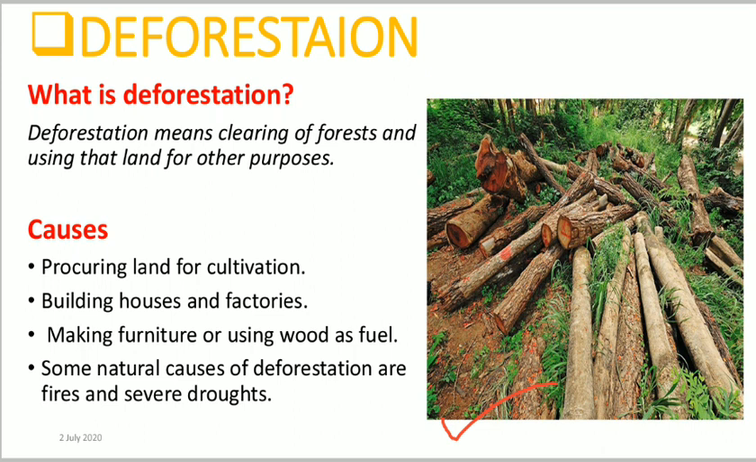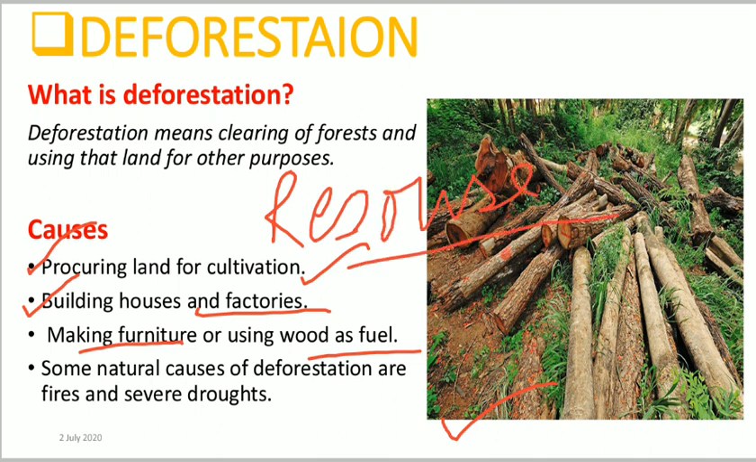There are so many causes, like procuring land for cultivation. Humans procure the land in which wildlife used to stay, that is, the habitat of the wildlife. We human beings procure those lands for cultivation, and also for building houses and factories. Also, we use the forest wood to make furniture, as well as fuel. So a forest acts as what? As a resource.